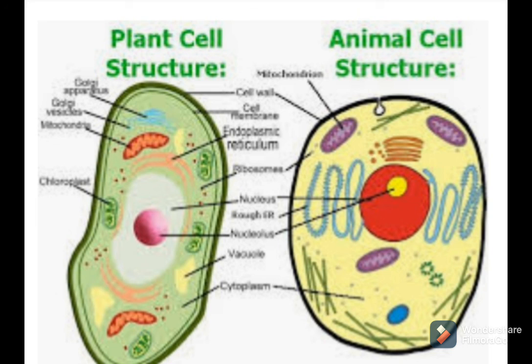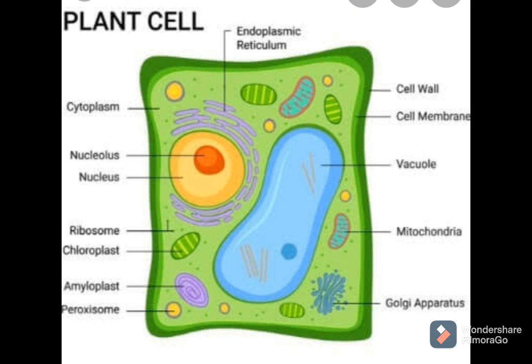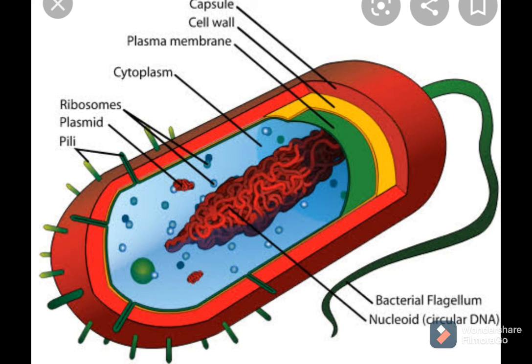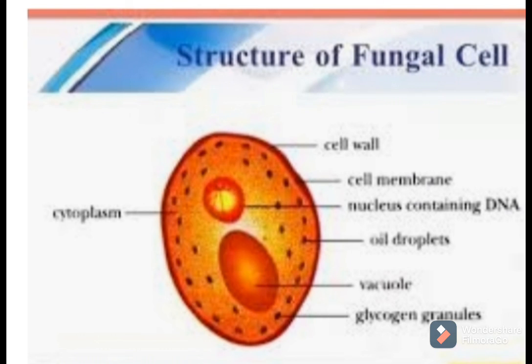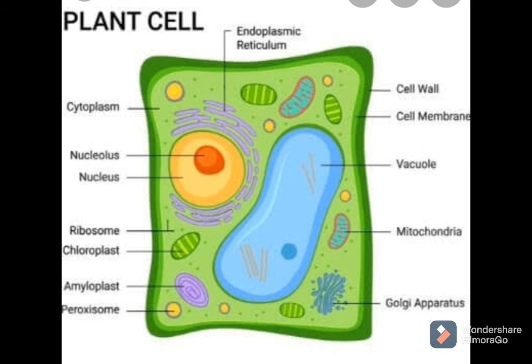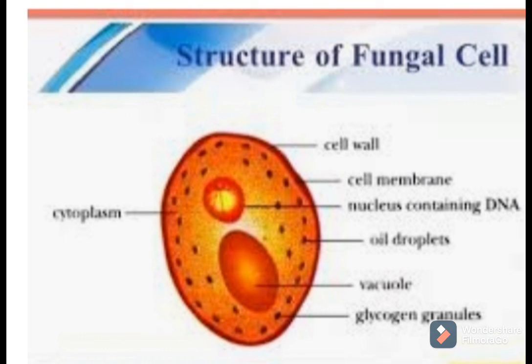After that, we are going to study the cell wall. In my previous video lecture, we discussed that the cell wall is present only in plant cells and is absent in animal cells. Along with plant cells, the cell wall is present in some bacterial cells and in some fungal cells also. So, what do you think? Why is the cell wall present only in plant, fungal and bacterial cells? Why doesn't an animal cell have a cell wall? What do you think?